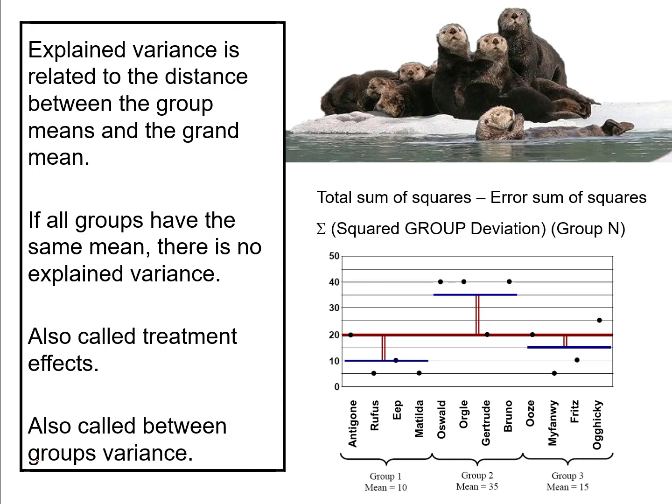And these are very common terms to use when people are doing group comparisons. So rather than talking about error variance and explained variance, it's much more common to talk about within group variance and between group variance. Within group variance is the error variance, and the explained variance is the between group variance.